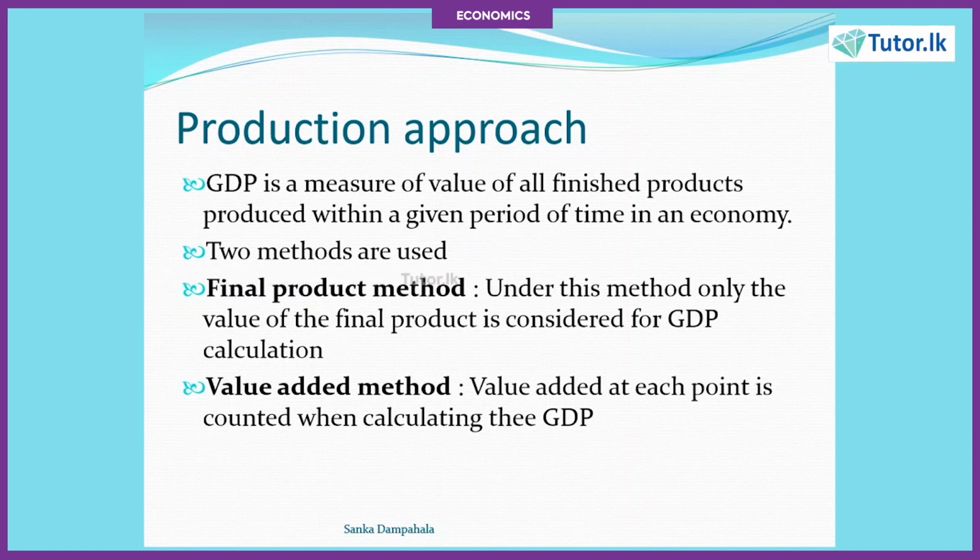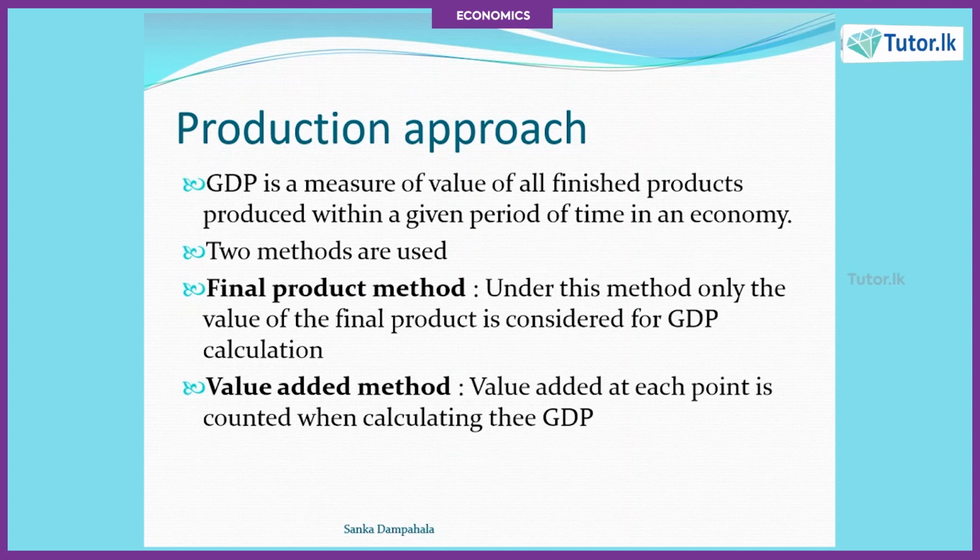Likewise, if the product is going through various processes, you take the extra value that is added at each point of production. So for one product, you take the value added at the various stages, and you arrive at a value for that good.